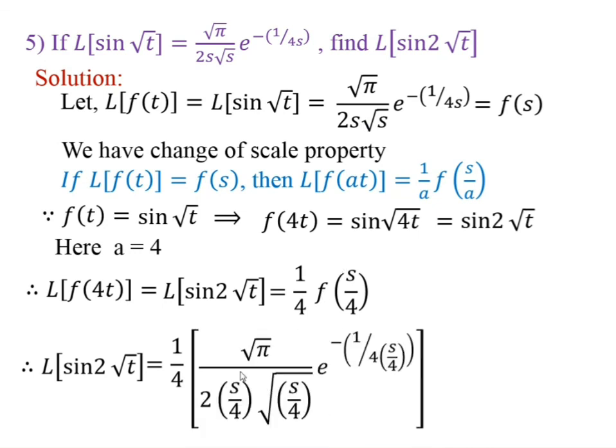Then we get square root of pi divided by 2 into (s upon 4) into square root of (s upon 4) into e to the power minus 1 upon 4 into (s upon 4). After simplification, we get this is equal to square root of pi upon s into square root of s into e to the power minus 1 upon s.